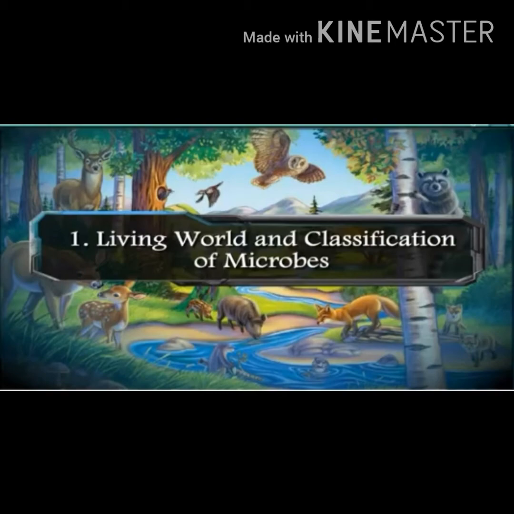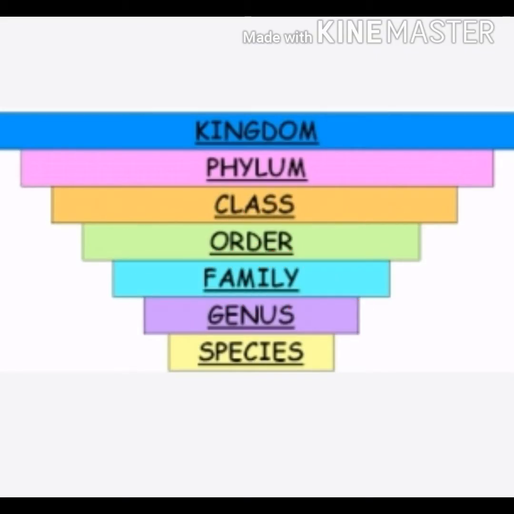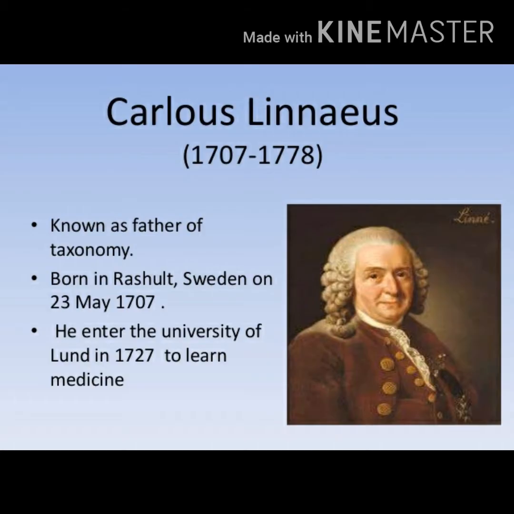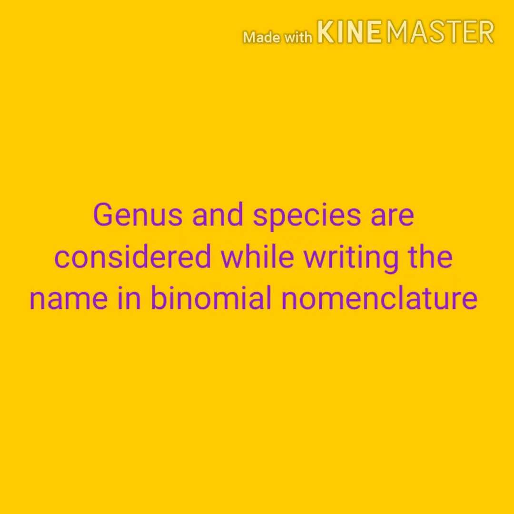Before we start the lesson, can you recall what is the hierarchy for the classification of living organisms? Hierarchy means steps by which we can classify living organisms. Answer is kingdom, phylum, class, order, family, genus and species. Who invented binomial system of nomenclature? Carolus Linnaeus invented binomial system of nomenclature. Which levels of hierarchy are considered while writing the name in binomial nomenclature? Genus and species are considered. This all you have studied last year.